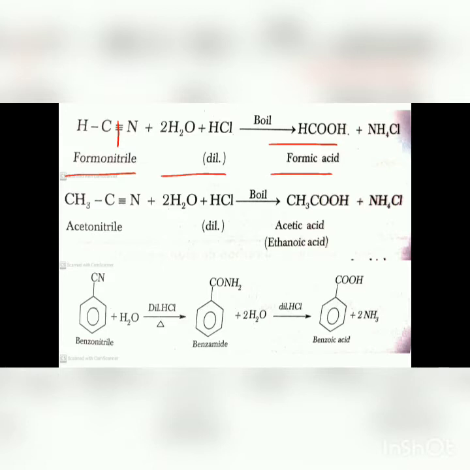Now in the second example, acetonitrile, which is also known as methyl cyanide, undergoes acid hydrolysis with dilute HCl, and it gives acetic acid plus NH4Cl, that is ammonium chloride.